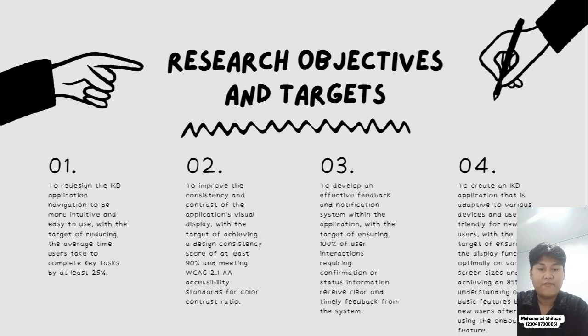Number 3, to develop an effective feedback and notification system within the application, with the target of ensuring 100% of user interactions requiring confirmation or status information receive clear and timely feedback from the system. Number 4, to create an IKD application that is adaptive to various devices and user-friendly for new users, with the target of ensuring the display functions optimally on various screen sizes and achieving 85% understanding of basic features by new users after using the onboarding feature.